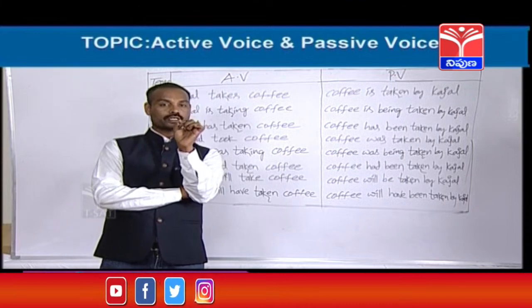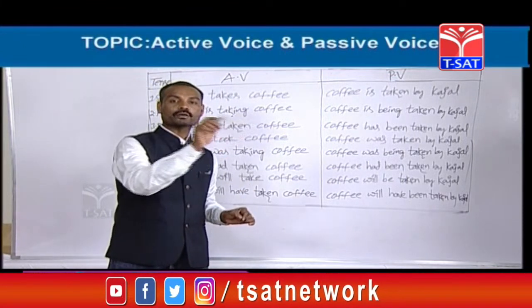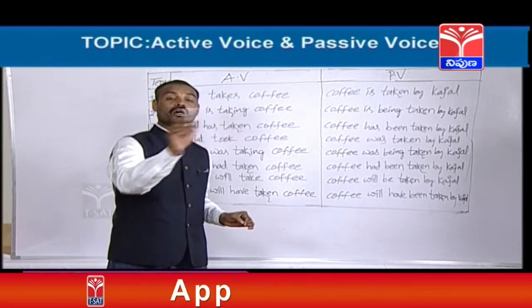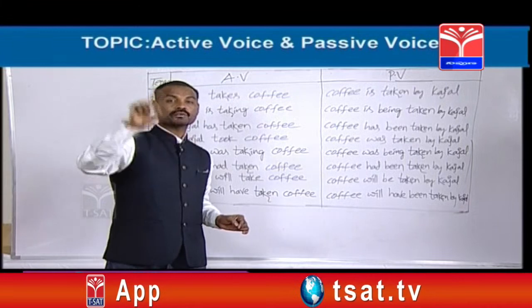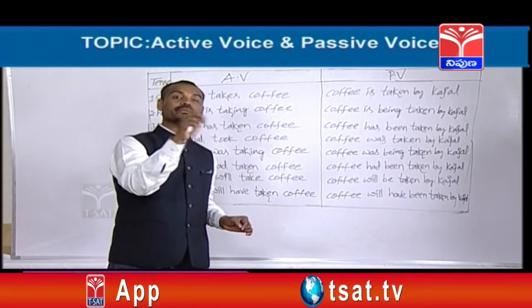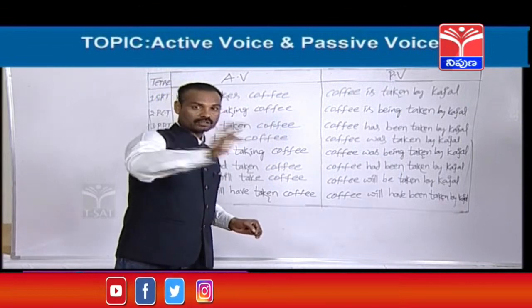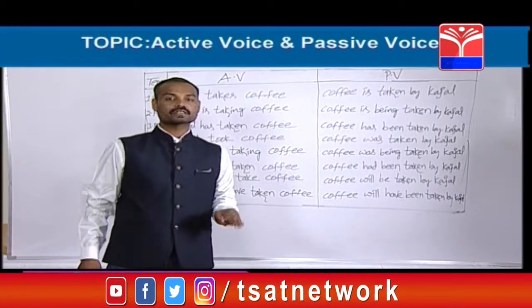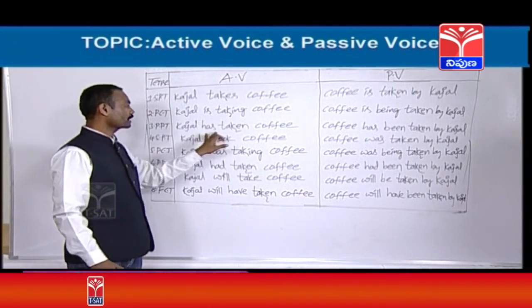Whenever you find in the active voice have been, has been, had been, shall have been or will have been plus ing form, there are no passive voices for such sentences. So that's for the fourth tense, present perfect continuous, no passive voice. That's why I did not write even an active voice.